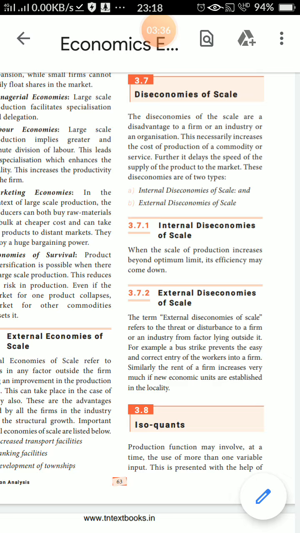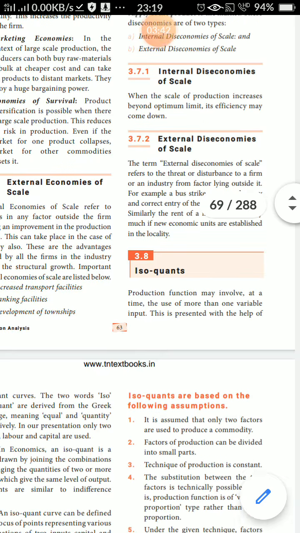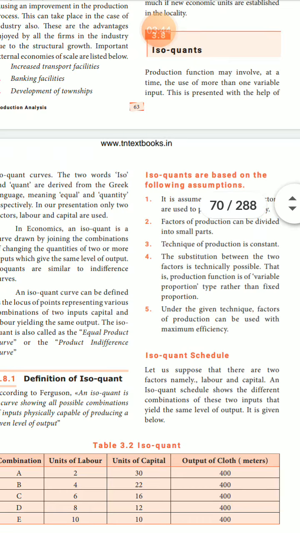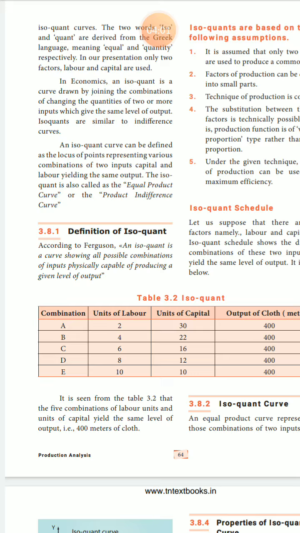Next one, isoquant. An isoquant production function may involve using more than one input variable at a time. This is presented with the help of the isoquant curve. There are two words. Isoquant is derived from the Greek language.